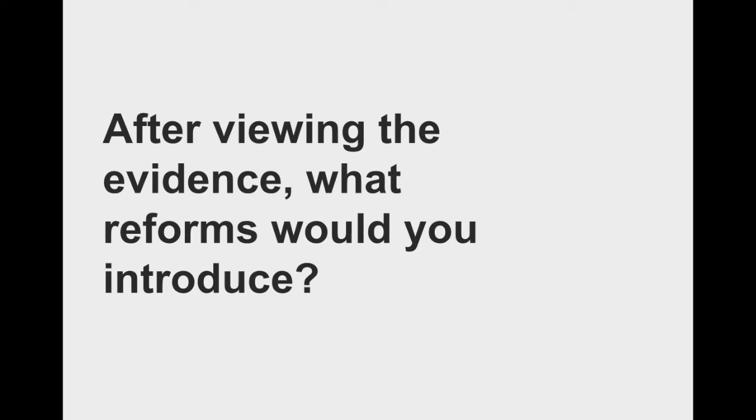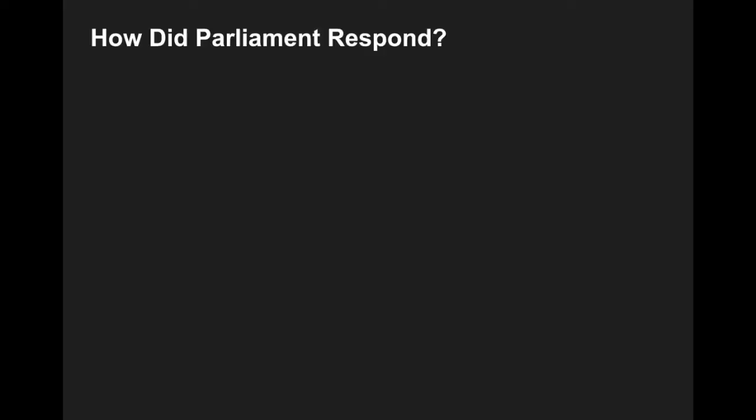All right, students, now that you've had a chance to look at some of the different evidence from the different documents and come up with some ideas for what reforms you would introduce as a result of the Industrial Revolution, let's see what Great Britain actually did. How does Parliament respond to some of the conditions identified in the Industrial Revolution? The first thing they're going to do is the Reform Act of 1832.